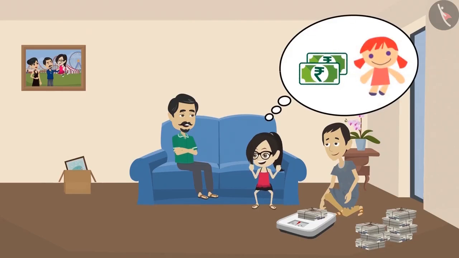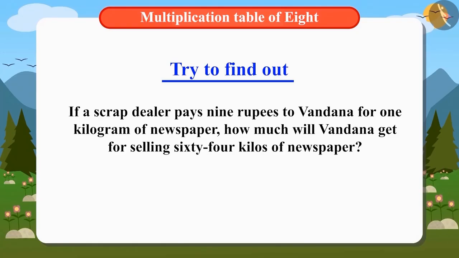If a scrap dealer pays 9 rupees to Vandana for 1 kilogram of newspaper, can you tell me how much will Vandana get for selling 64 kilos of newspaper? We will learn to solve such questions in the next video. Let's memorize the table of 8 for now.